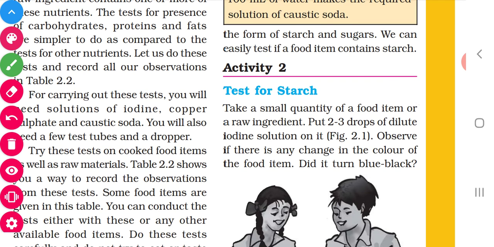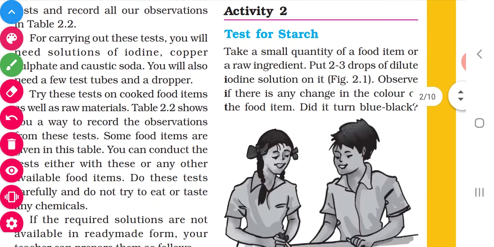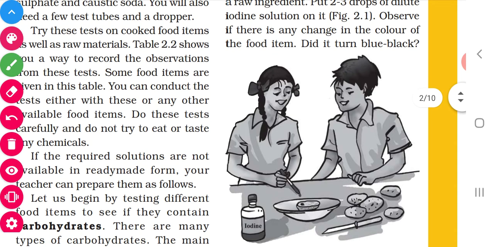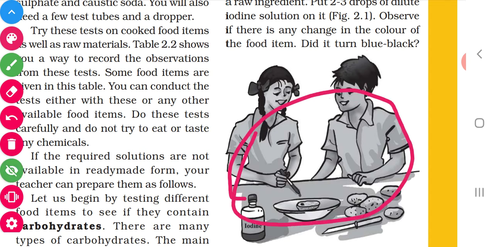Okay, we have to take the food item. See how they have taken a bowl, and here they have taken a potato. Here the potato is the food item. Then what are they doing? They are adding iodine solution drop by drop to the food item.